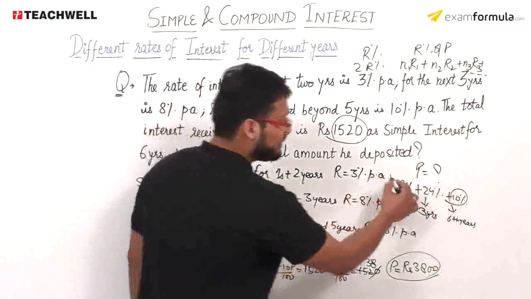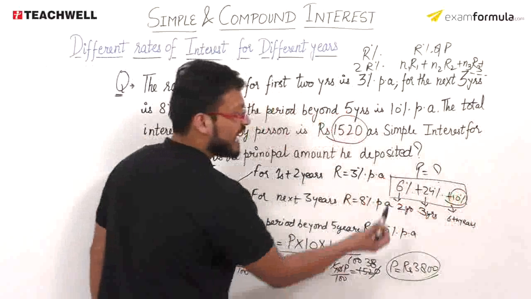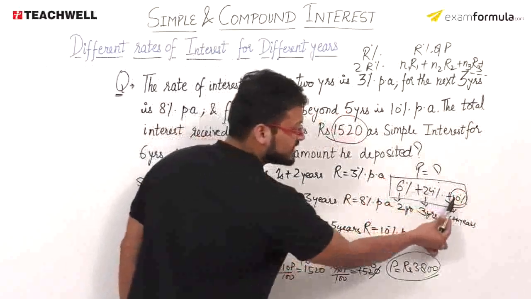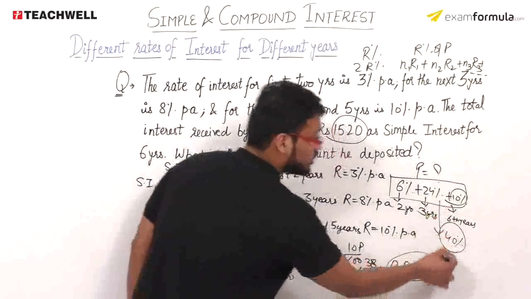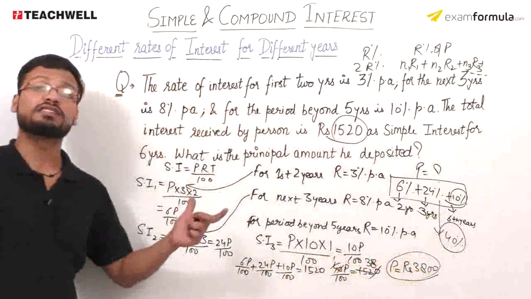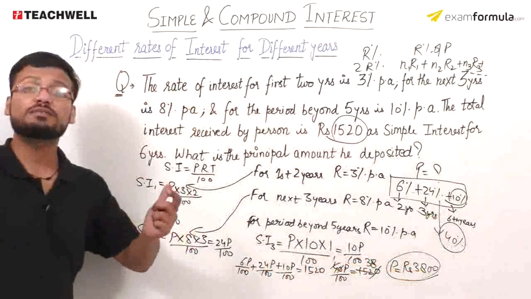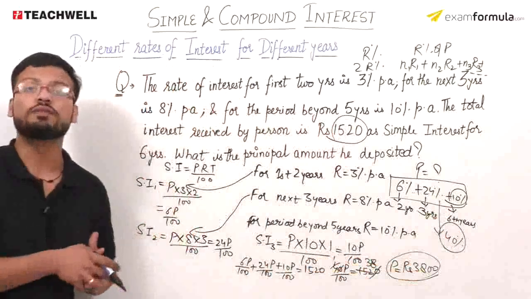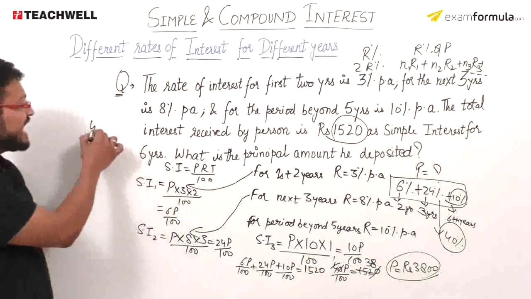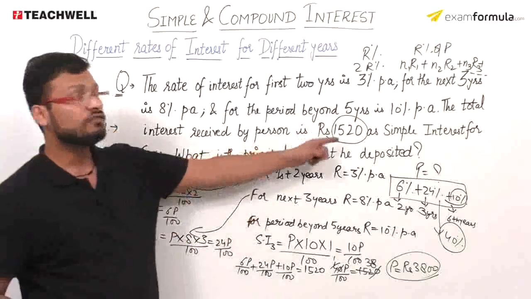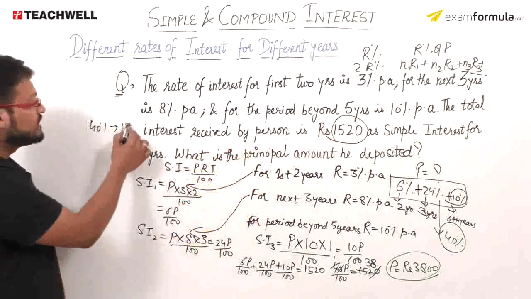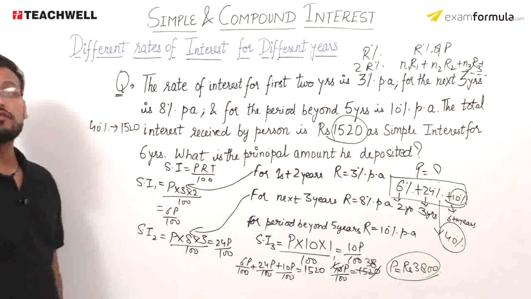So what will be your effective rate of interest for the first 6 years? That will be 6% plus 24% plus 10%, which is equivalent to 40%. So the total percentage is 40%. For 6 years, my effective rate of interest is 40%. And what is that 40%? That is my simple interest, and its value is given as 1520. So 40% is equivalent to rupees 1520.